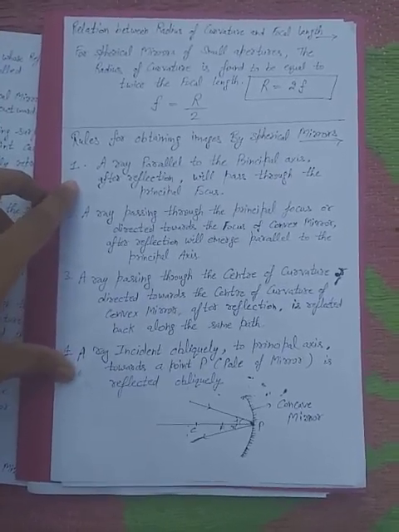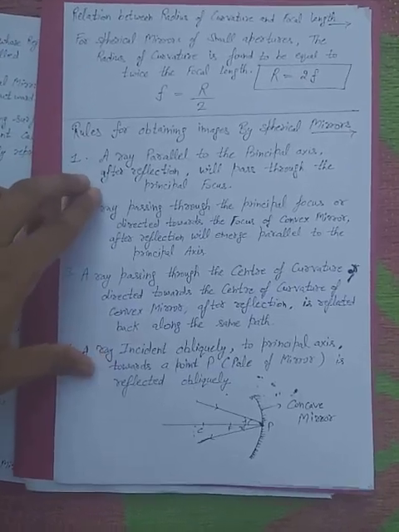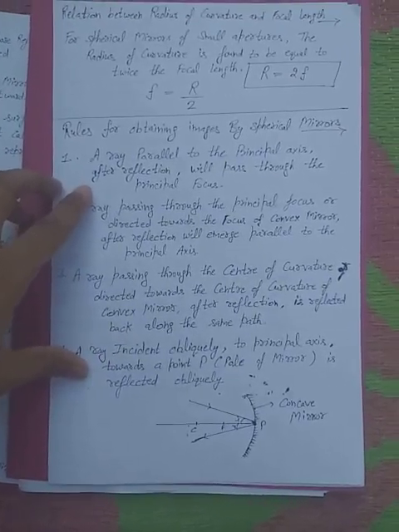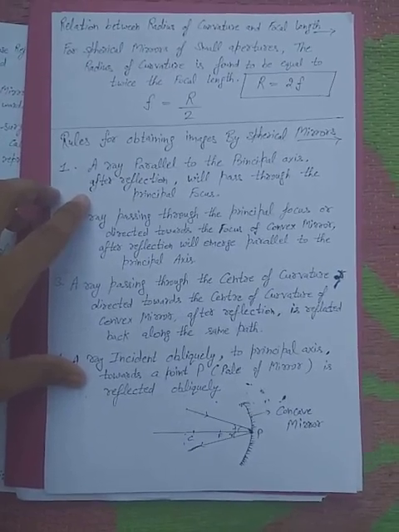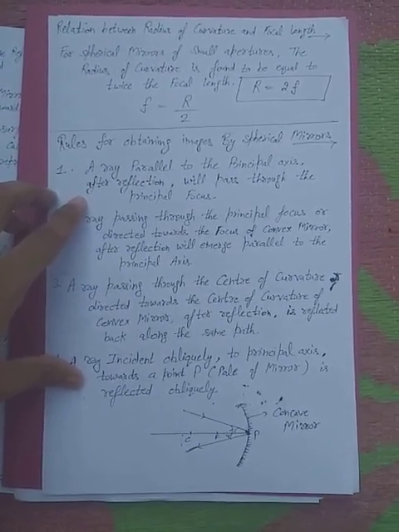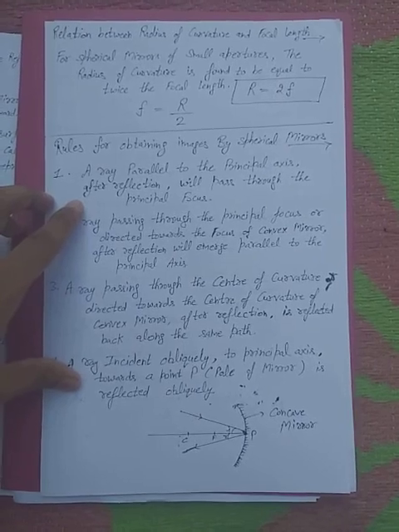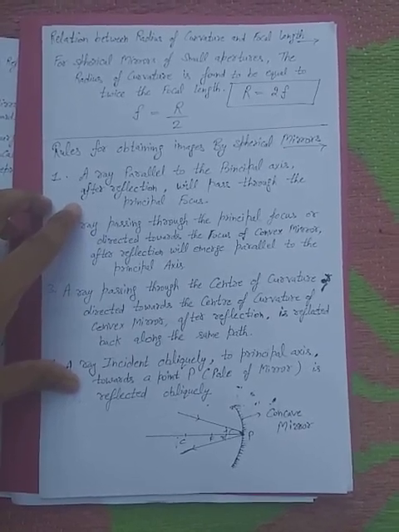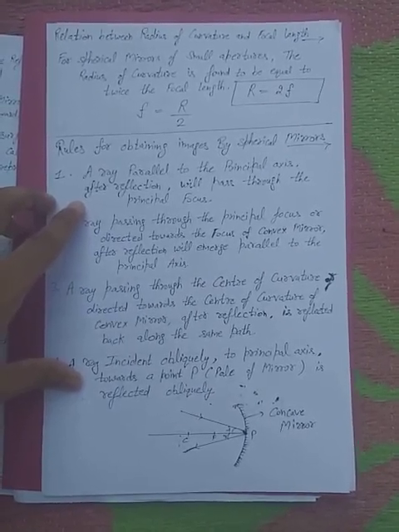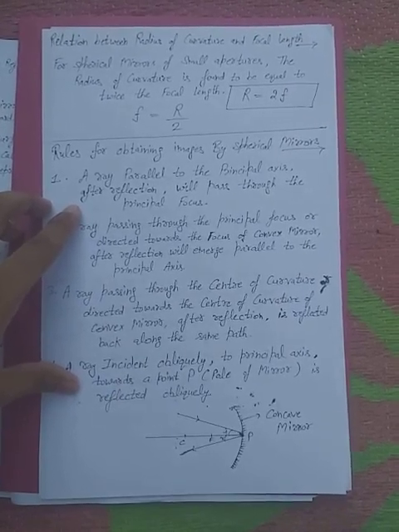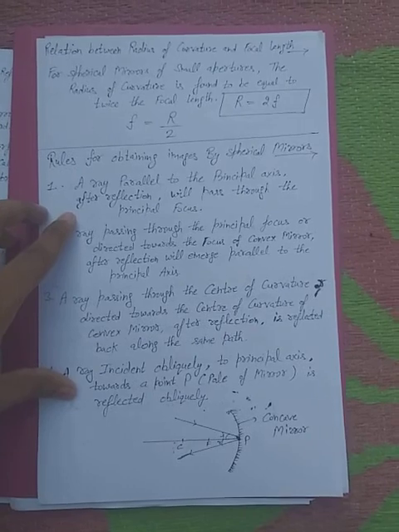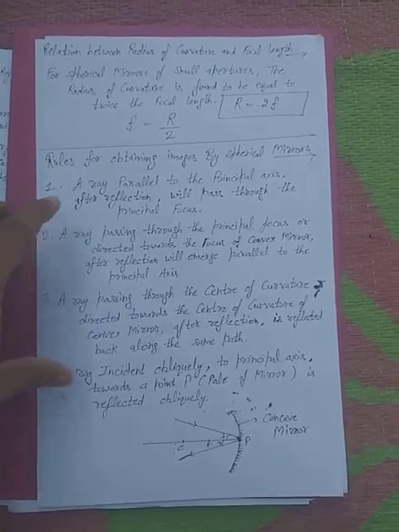First, a ray parallel to the principal axis, after reflection, will pass through the principal focus.